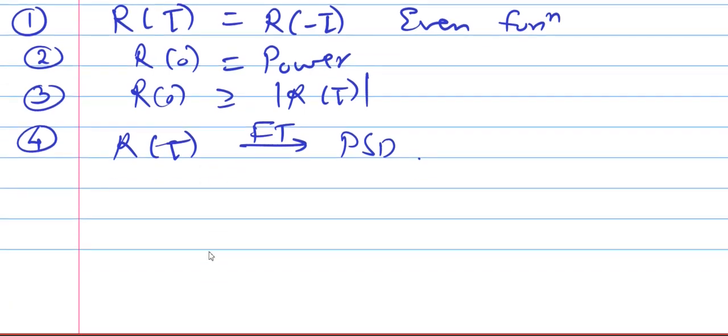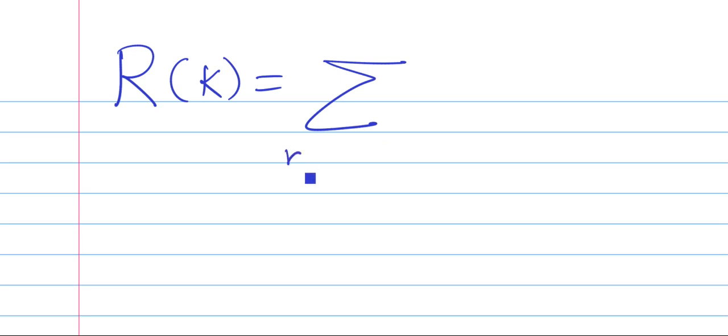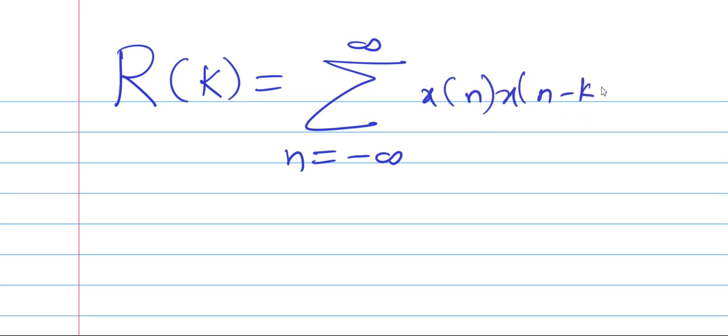Now let's look at the definition for discrete time. For a discrete time signal, autocorrelation is given by R of k equals, integration is replaced by summation, n equals minus infinity to infinity x of n x of n minus k.